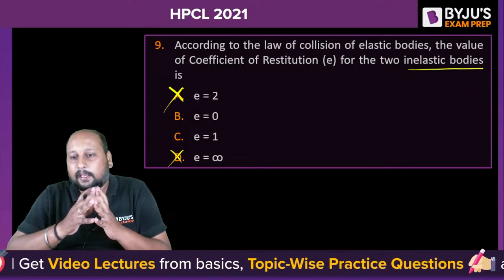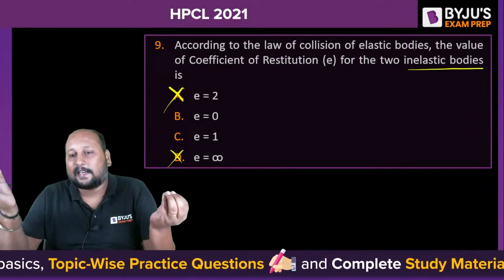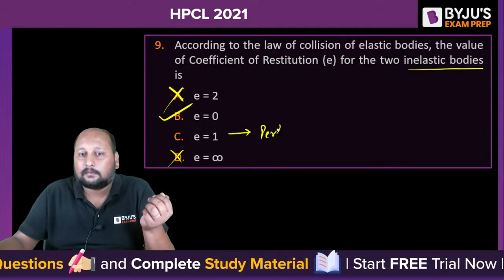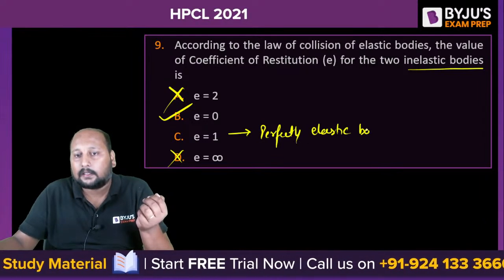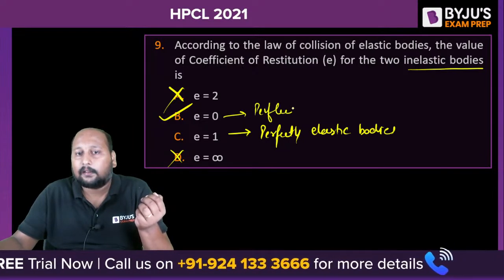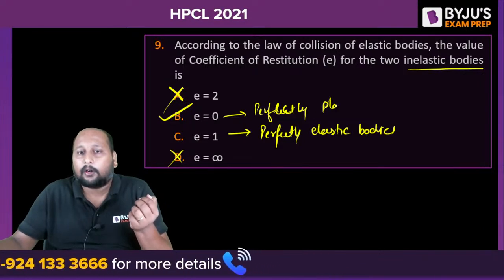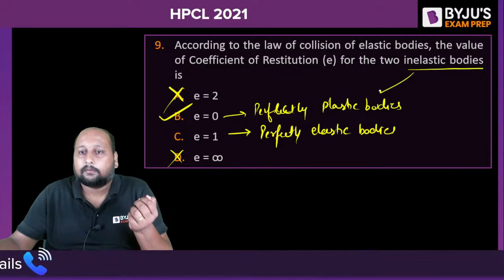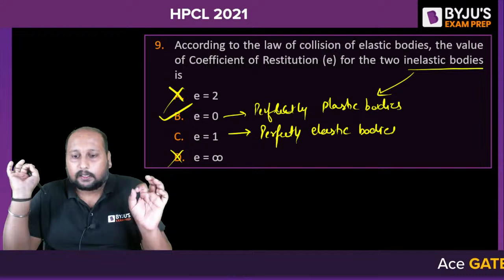No confusion, E is equal to 1 or 0? Definitely it is equal to 0. It is equal to 1 for perfectly elastic bodies, and 0 for perfectly plastic bodies. Option B is the correct answer. Clear?